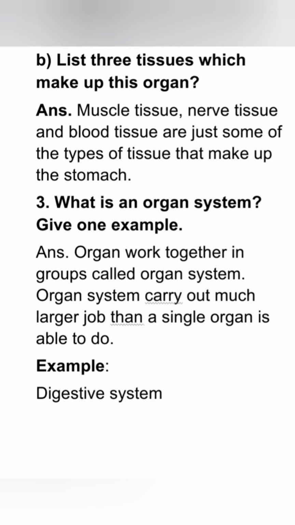up the stomach. The last question is, what is an organ system? Give one example. The answer is, organs work together in groups called organ system. Organ system carry out much larger job than a single organ is able to do. For example, digestive system, which is an organ system.